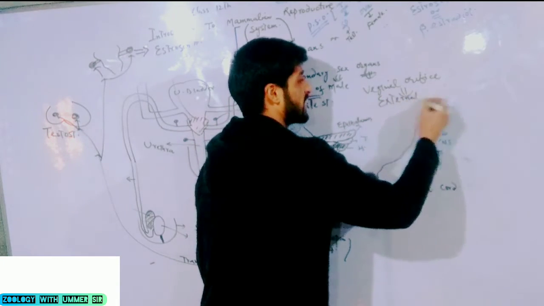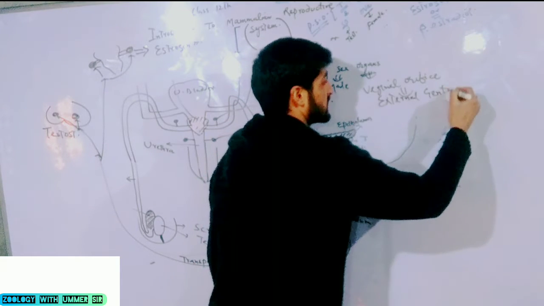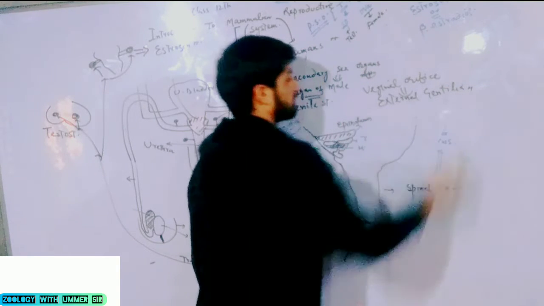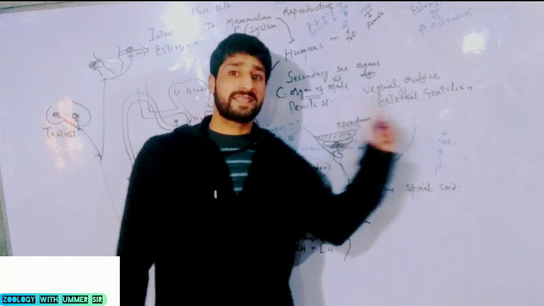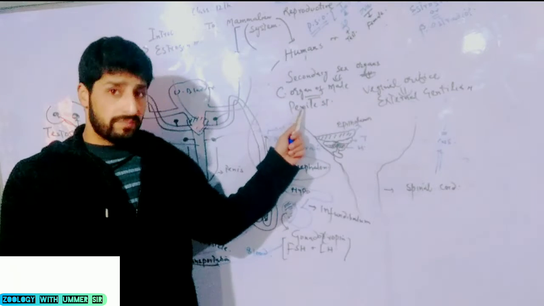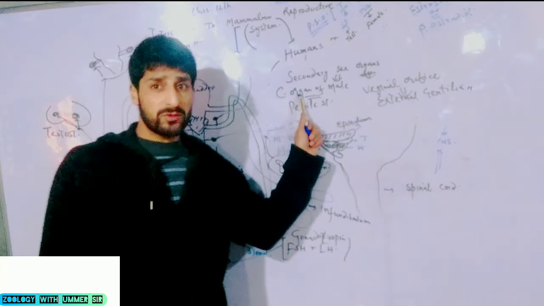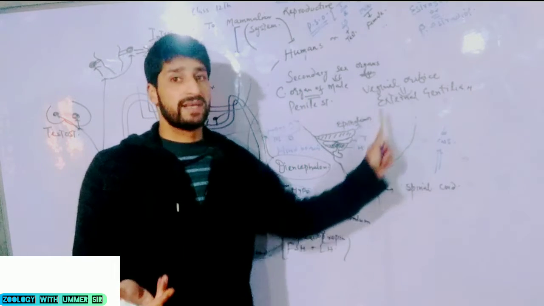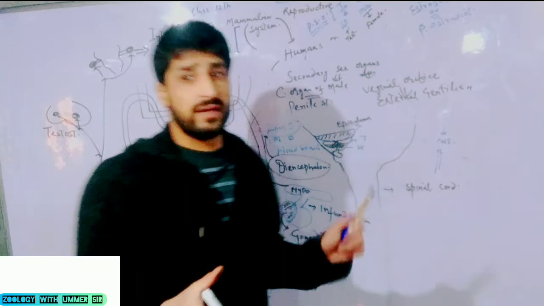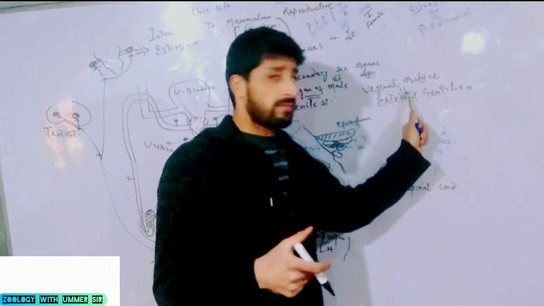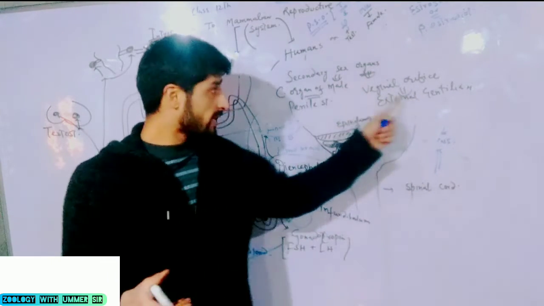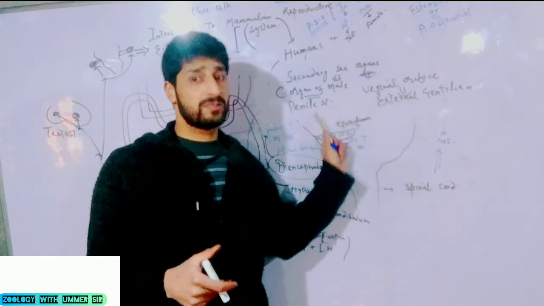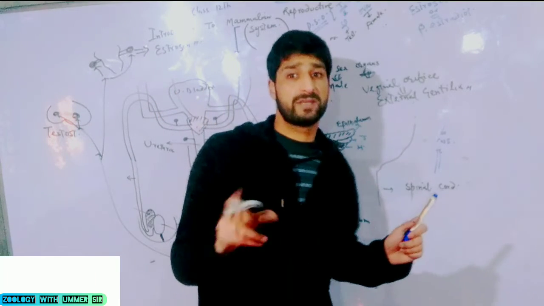What is external genitalia? That will be discussed in detail later on. These two structures are secondary sex organs. A male copulatory organ does not produce sperms or hormones. Vaginal orifice also does not produce any eggs or any hormones. But still, they are very important, essential structures responsible for the copulation to occur between the two partners.